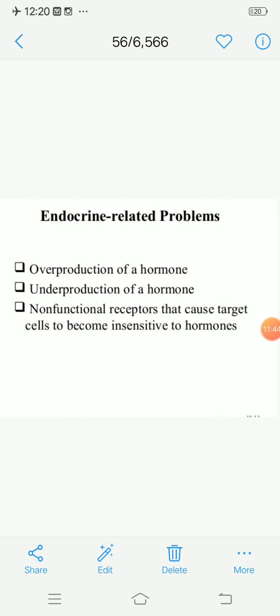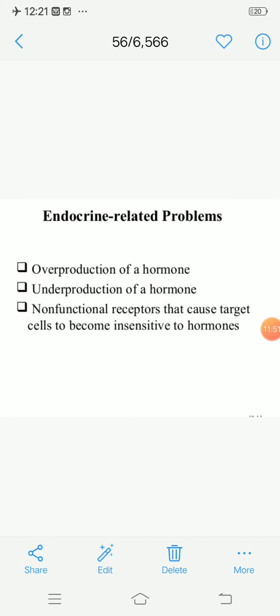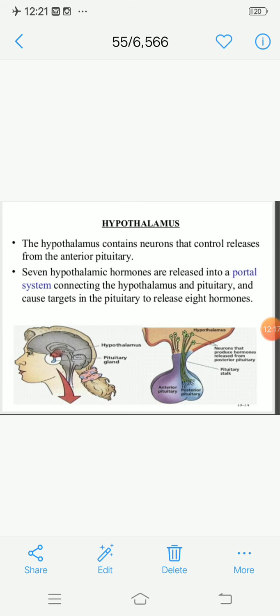If your hormone is produced above the normal level or below the normal level, then there will be problems. Overproduction or underproduction of the hormone leads to different kinds of diseases. And the third one is a non-functional receptor. It also causes the target cells to become insensitive to the hormones. These three are the ways through which different kinds of diseases occur.